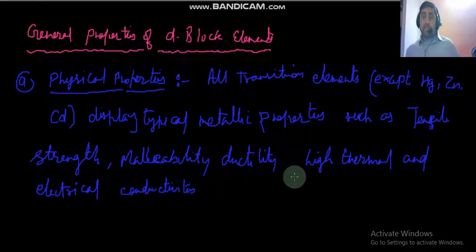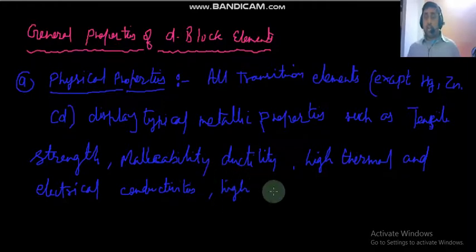Then high melting point and boiling point, about which we will discuss further, and high enthalpies of atomization,